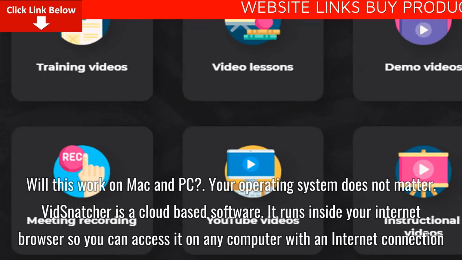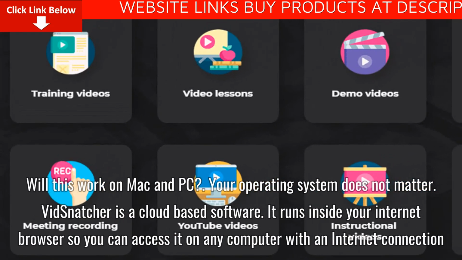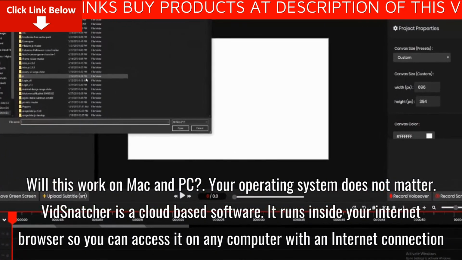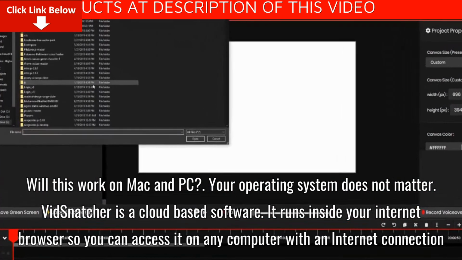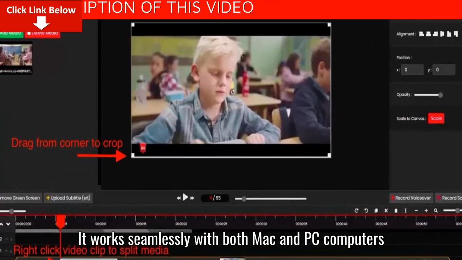Will this work on Mac and PC? Your operating system does not matter. VidSnatcher is cloud-based software. It runs inside your internet browser, so you can access it on any computer with an internet connection. It works seamlessly with both Mac and PC computers.